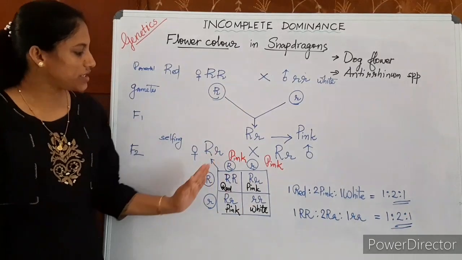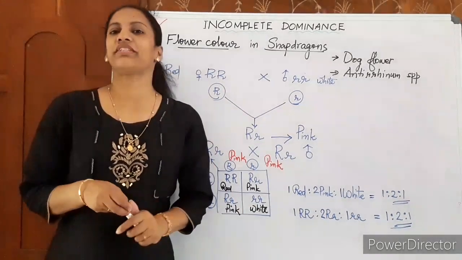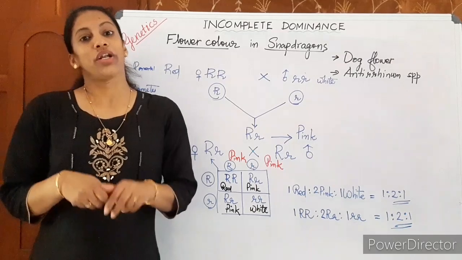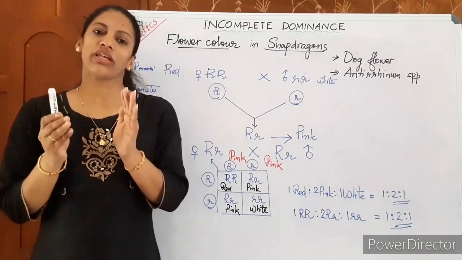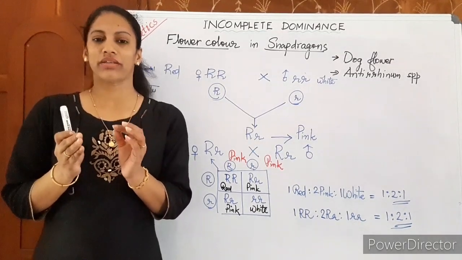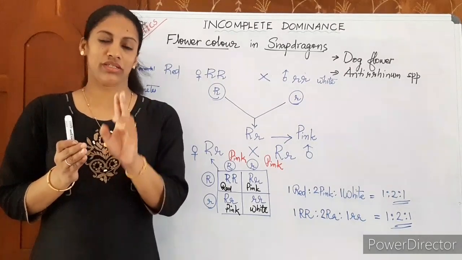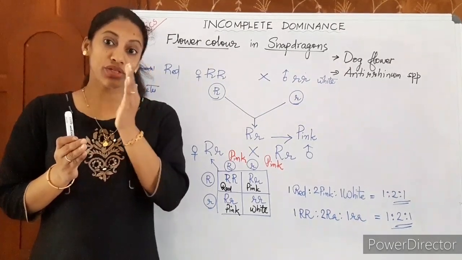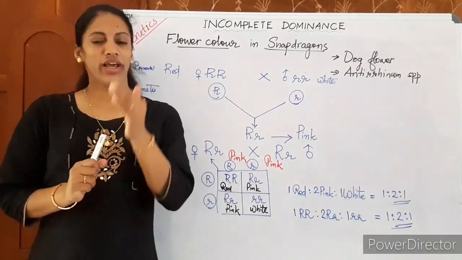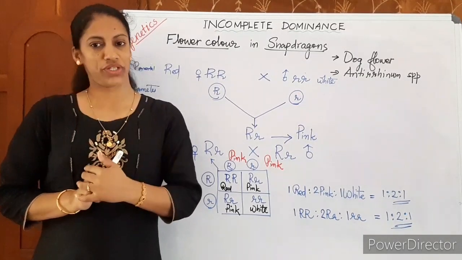So listen here, this is what incomplete dominance is. Very simple case. Dominance means that when we take one character in heterozygous condition, one allele is dominant over the other. One has expression, the other has no expression.